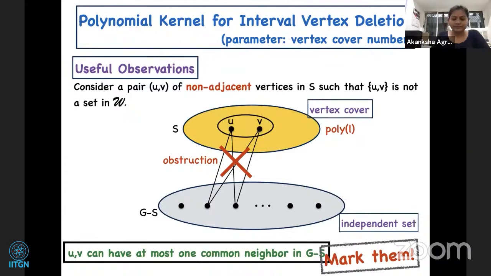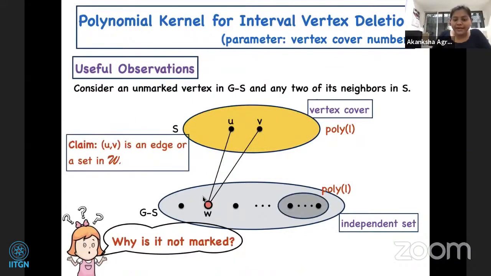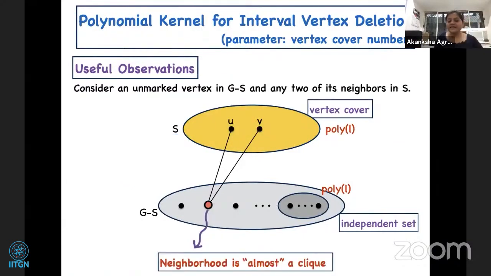So we mark them. Now look at any vertex in G minus S which is unmarked; the dark gray vertices are marked, and we have other vertices here. If you look at the neighborhood of an unmarked vertex in S and pick any 2 neighbors of it, say U and V, then its neighborhood is almost a clique.